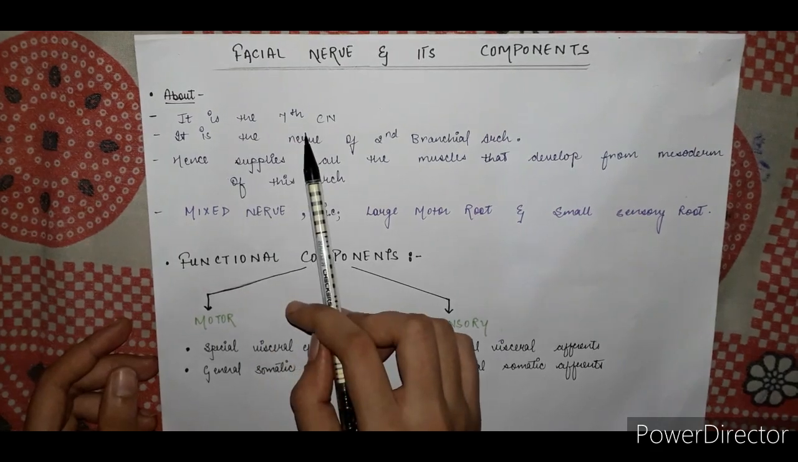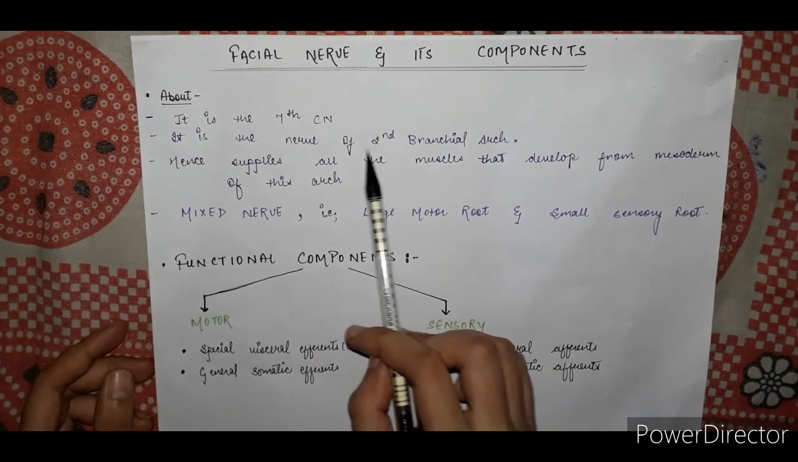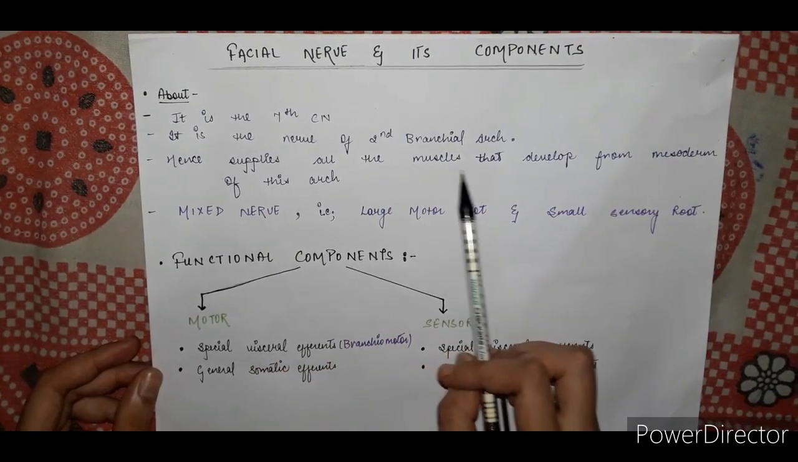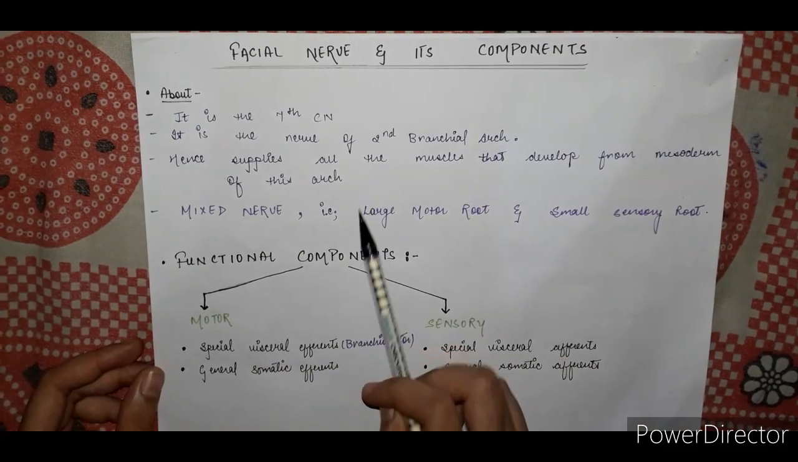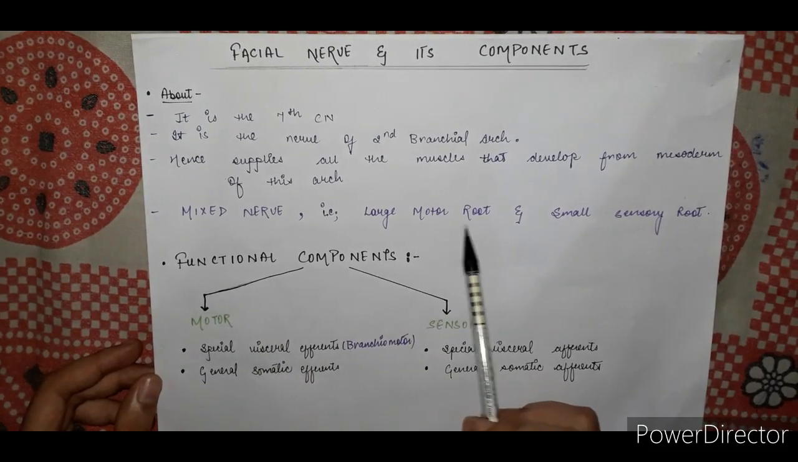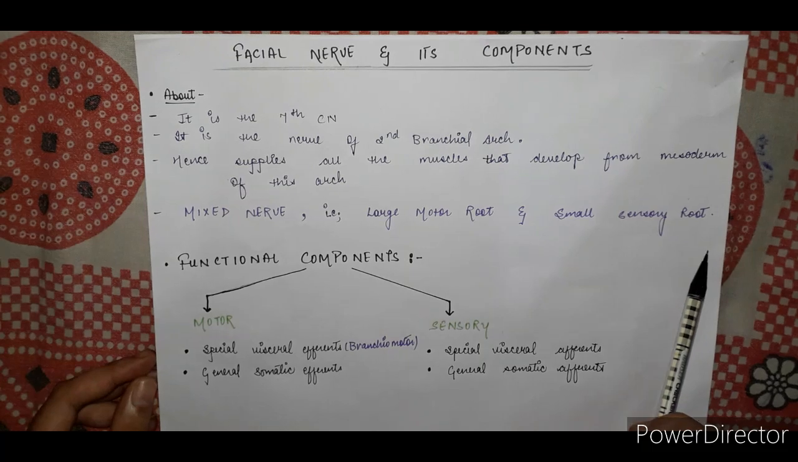Facial nerve is the seventh cranial nerve. It is the nerve of the second branchial arch. Hence it supplies all the muscles that develop from the mesoderm of this arch. It is a type of mixed cranial nerve, that is, it has a large motor root and a small sensory root.